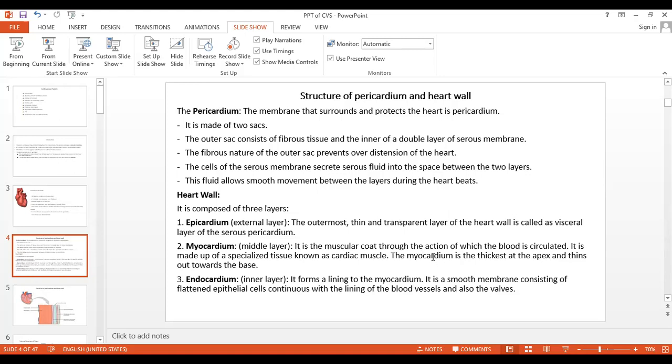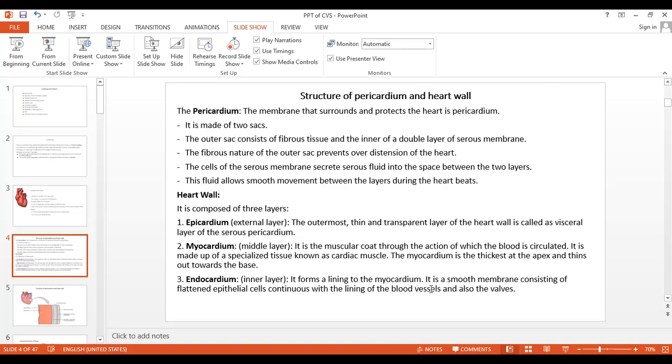So the contraction is most powerful, most forceful. That's why, to sustain that pressure, they are made up of the thickest layer, that is the vascular coat.